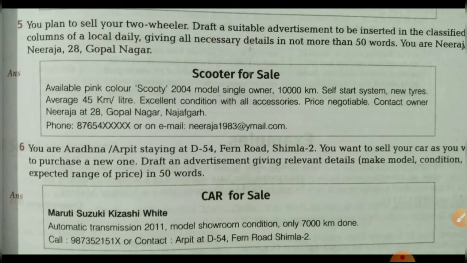Then again you see the selling of the vehicle. The other day we already discussed the car and the scooty. See, model number is given, how much it has run, then the tires, then average of the gadi, and each and everything is given. Accessories, what all accessories are given, you have to keep the contact address and the phone number. So easy.